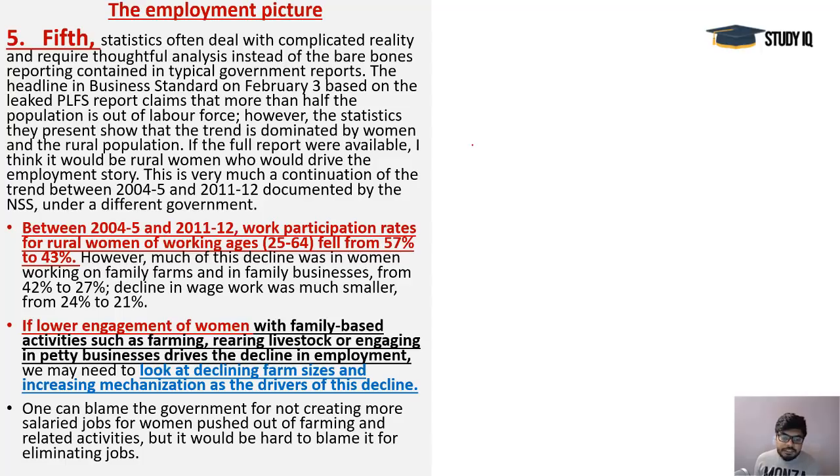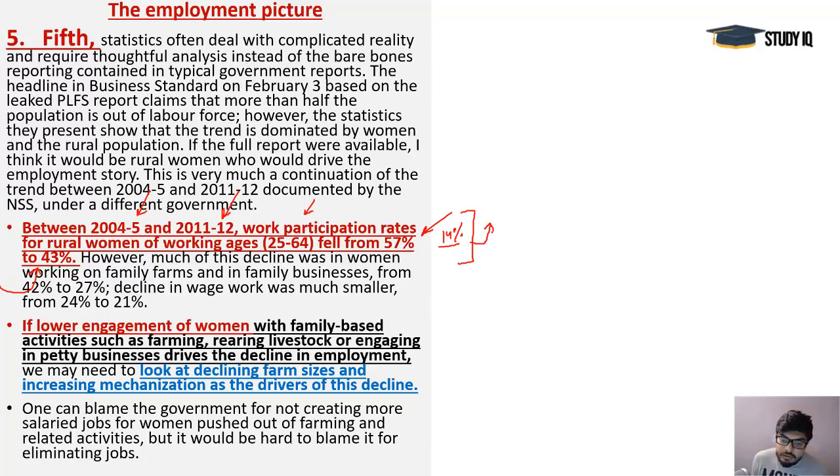The employment picture, as you see, between 2004-5 and 2011-12, work participation rates for rural women of working age 25 to 65 age group fell from 57 to 43%. The report was showing a 14% decline. But you see, they don't release the data. That is why this is the problem.